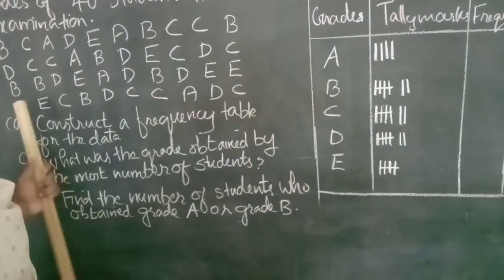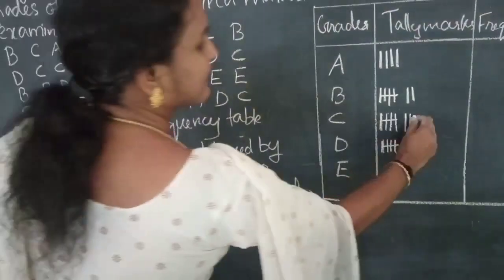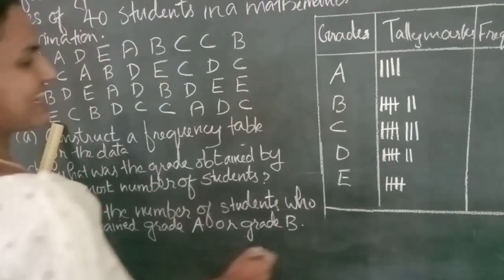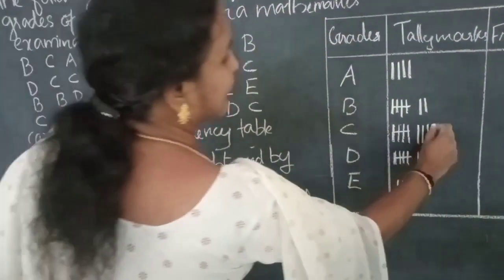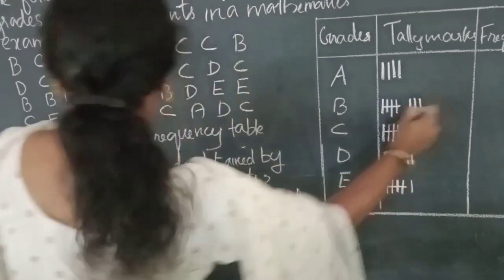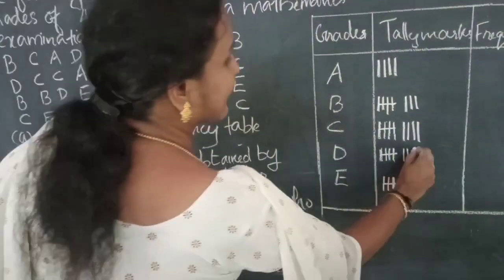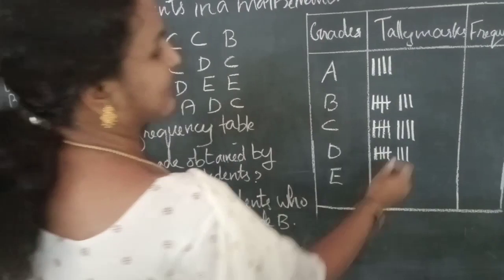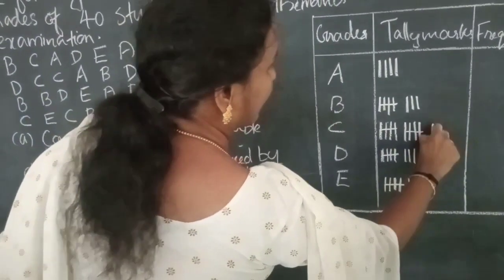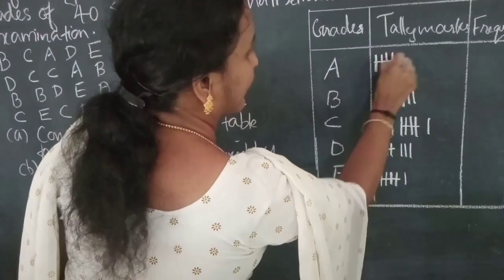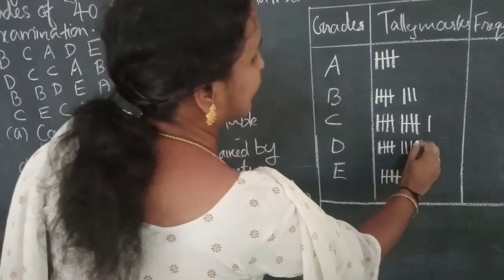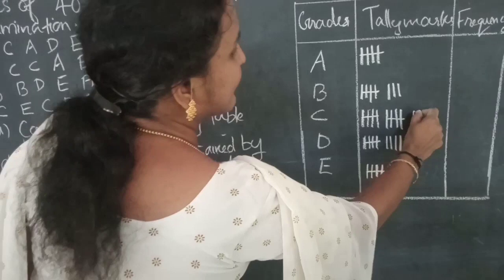Then the last row start with C, C, E, then C, B, then D, then C, C, again 5th cross stroke, then again one C, then A, D, C, A, again cross stroke, then D, C, D, then C.